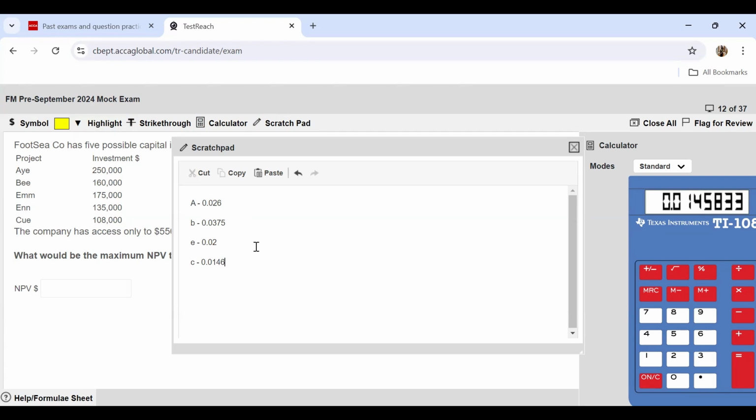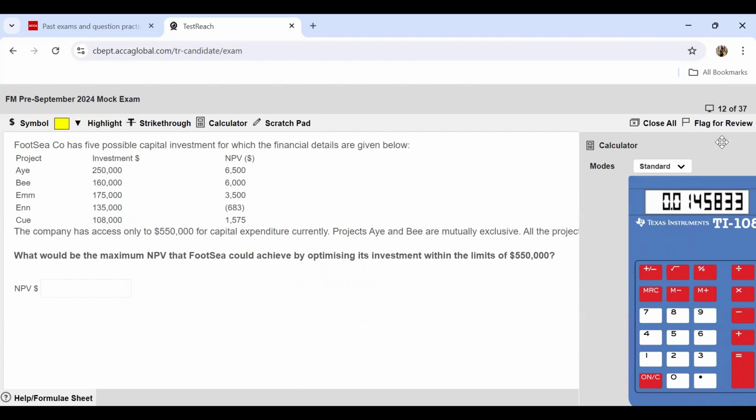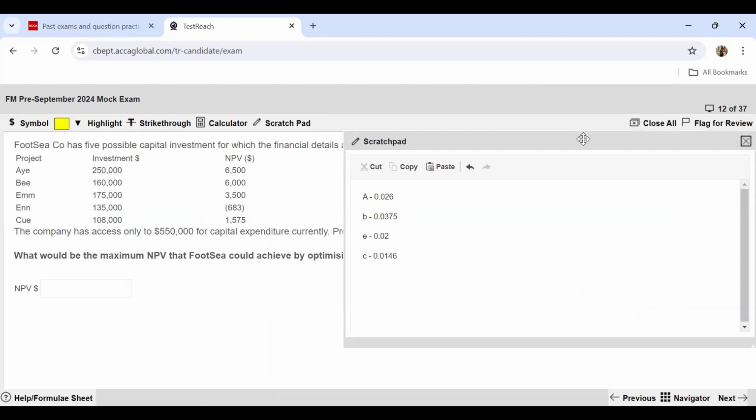We are going to, for the very first one, go for the highest profitability ranking. So we already know that your project A and B are mutually exclusive. We saw that over here. So mutually exclusive means either A will be taken or B will be taken. So out of A and B, which one is giving you the benefit? We will select B because the profitability index is higher. So you'll first be picking B, and then your remaining projects will be let's see how much of E and C we will be taking up.